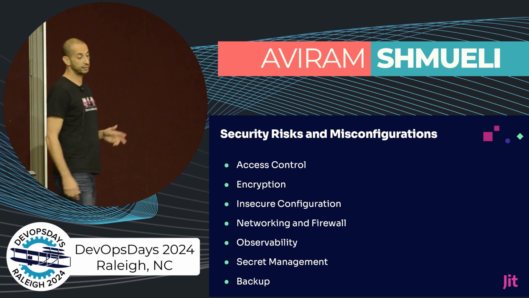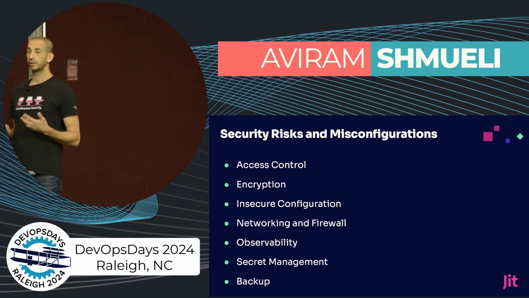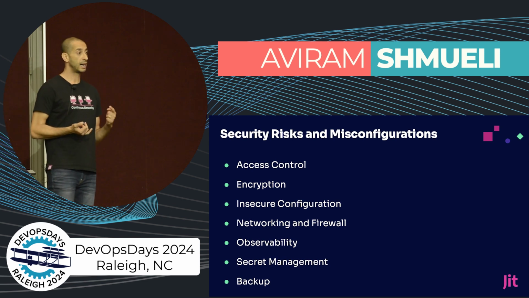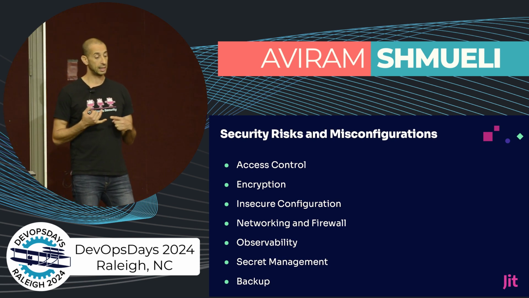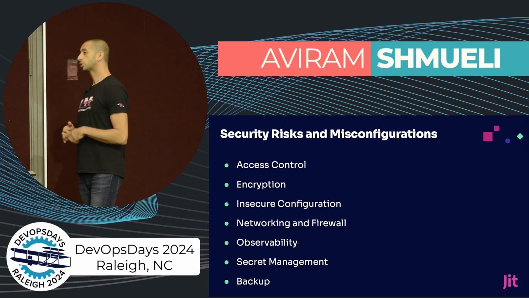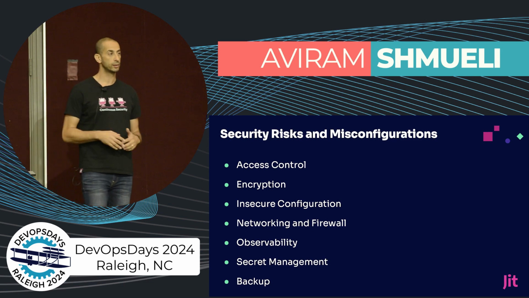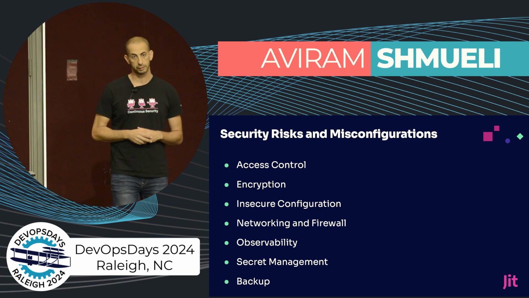Because there are security risks and misconfiguration with infrastructure as code. For example, access controls and lack of encryption and insecure configuration and issues regarding firewall and networking. There are many issues with infrastructure as code.